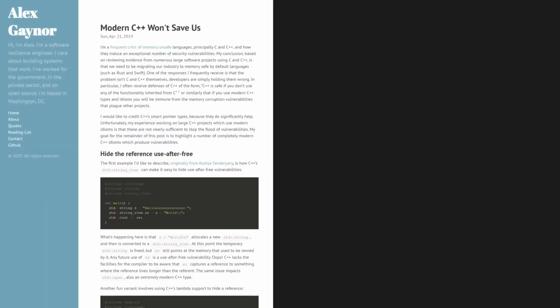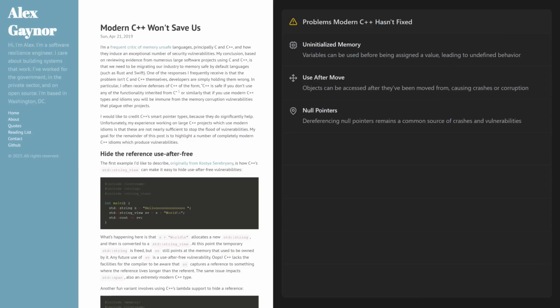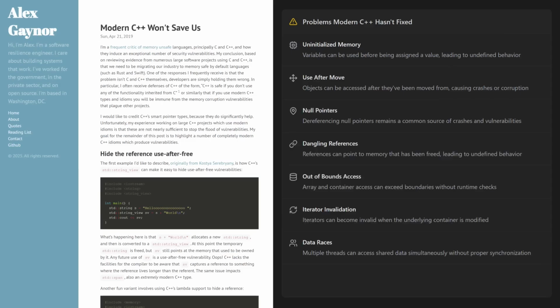Some people will say that modern C++ has made great strides in becoming safe too. Features like smart pointers have solved problems like memory leaks, dangling pointers, and double frees. But new features like lambdas, string views, and ranges have only introduced more memory safety issues. And modern C++ hasn't fixed the problems of uninitialized memory, use after move, null pointers, dangling references, out-of-bounds access, iterator invalidation, data races in multi-threaded programs, and lambda capture lifetimes.